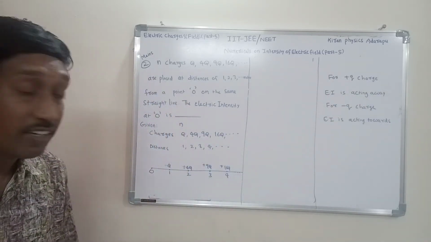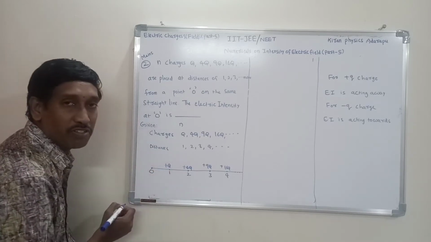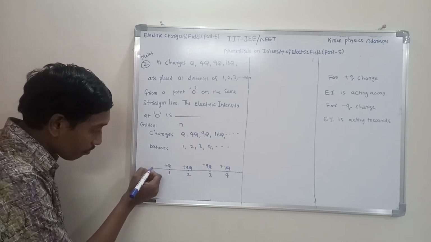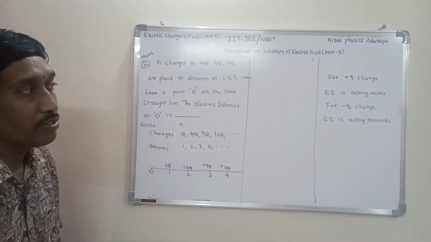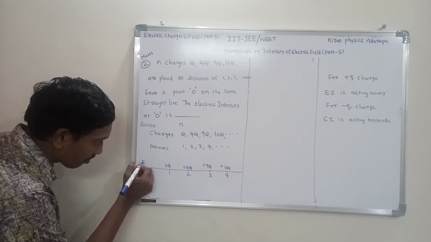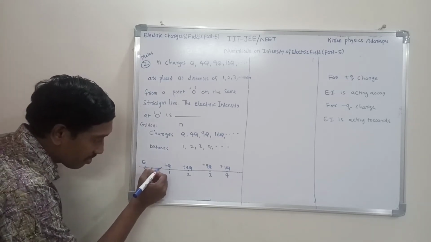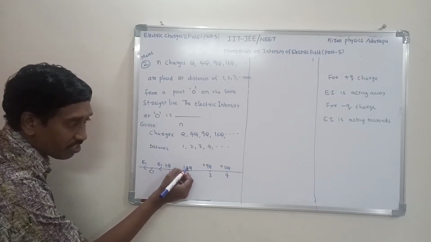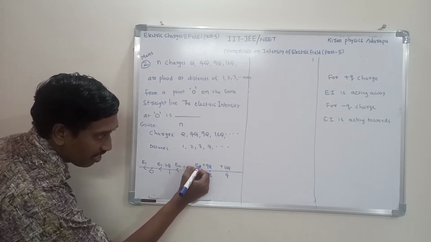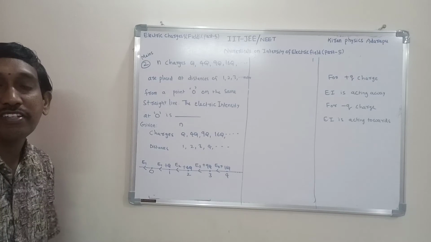That's the difference here. Here this is a positive charge, so the electric intensity due to this positive charge is moving away. So this is the direction of E1. Due to this charge, which is also positive, this is the E2 direction. This is also a positive charge, this is the E3 direction, and this is also a positive charge, the E4 direction. In this way, these all are acting in the same direction.